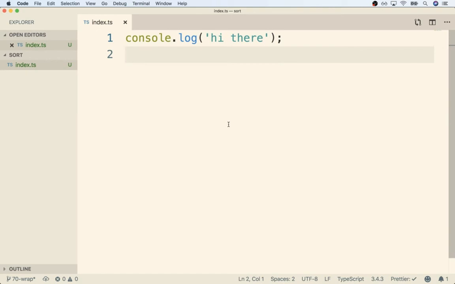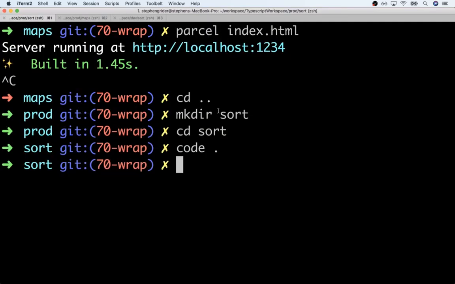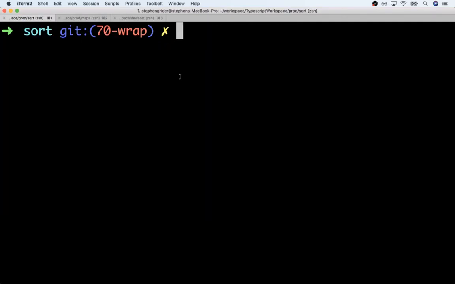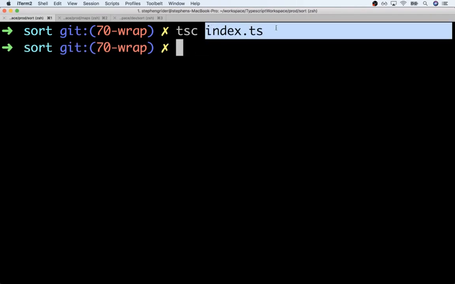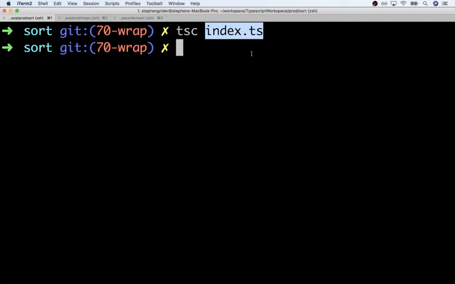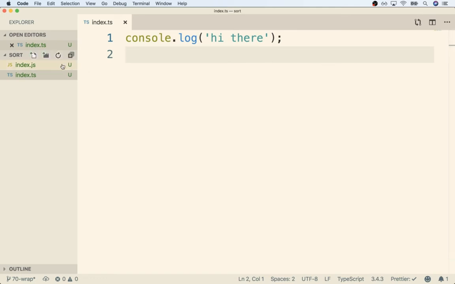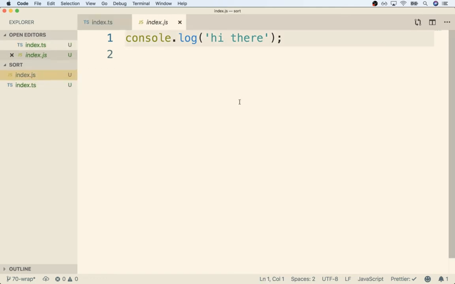All right, so I want to first begin by just giving you a quick reminder on how the Typescript compiler works. So now we've saved this file, we can flip back over to our terminal, and inside the sort directory, we can run tsc and then the name of that file, index.ts. When we run that, Typescript is going to compile that file and then spit out an index.js file. So essentially it just takes the name of that file, copies it, turns all the code in it into JavaScript, and then turns the extension into .js instead. So now inside of our root project directory, we can see index.js. And it contains the JavaScript equivalent of our Typescript code, which right now is pretty darn similar.